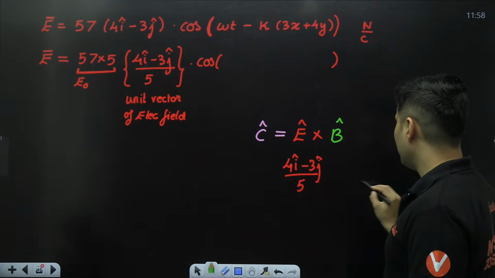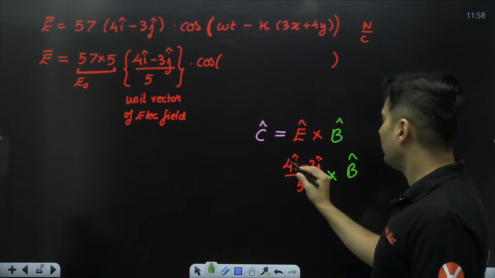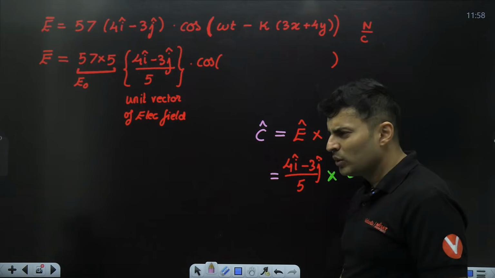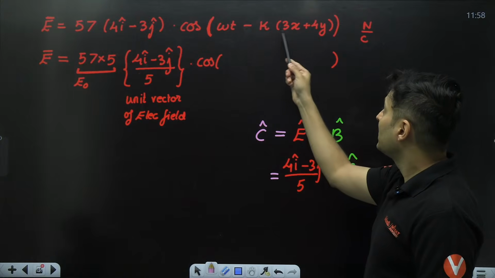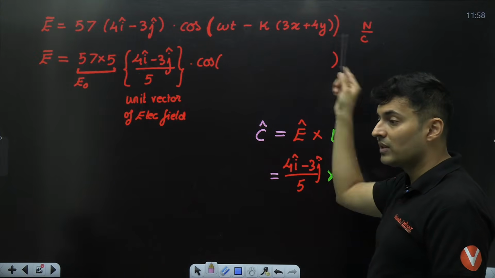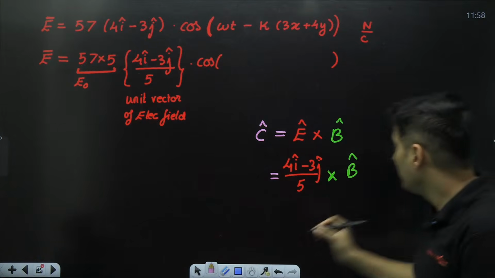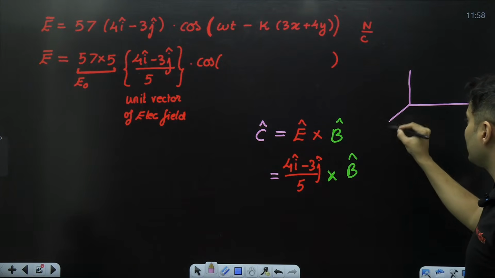The problem is, how the hell am I going to find B hat when I don't even know what C hat is? Sir, don't we know C hat? We do not know C hat, man, because it's not just in X, it's also in Y. It's going in XY plane. See, this is X axis, and let's say this is Y axis, this is Z axis.